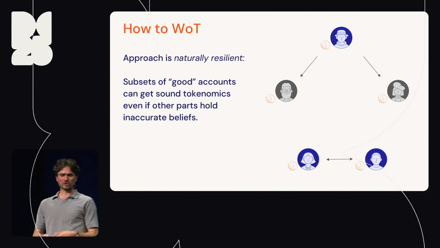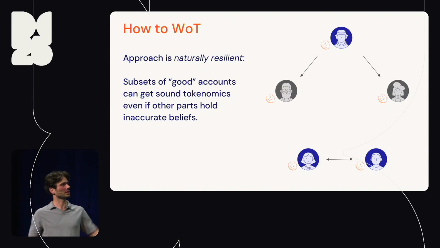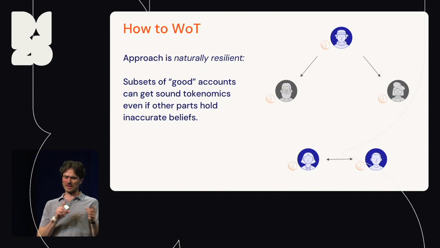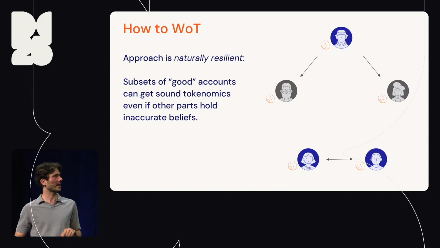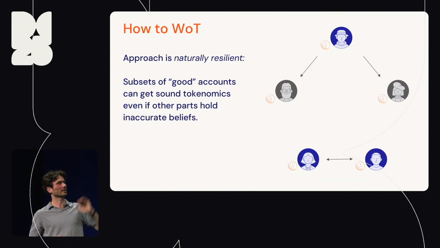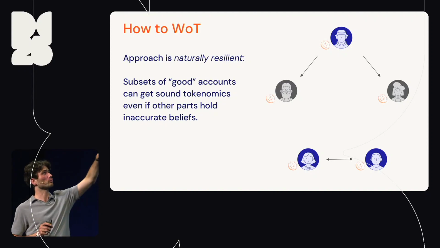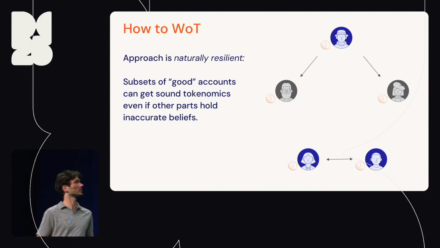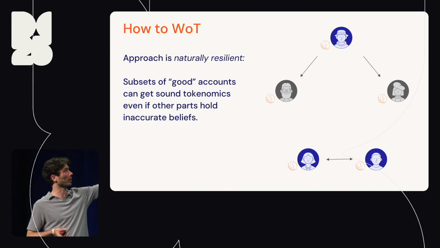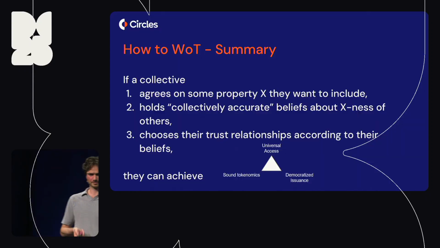Now, this approach is also naturally resilient because you can have subsets of the economy, like the two accounts here at the bottom, that if they have accurate beliefs, they can shield themselves from other parts of the honest set of the network that have fallen prey to bad accounts. They can get sound tokenomics going among them, and they are not exposed to the bad decisions of others.